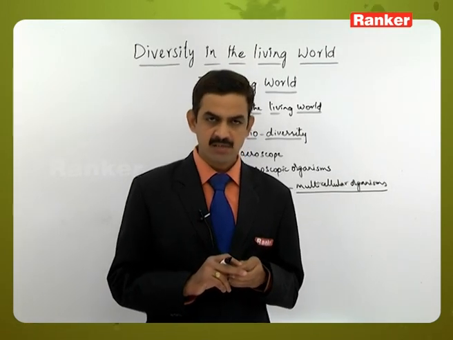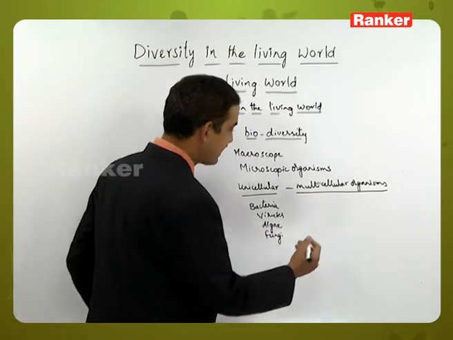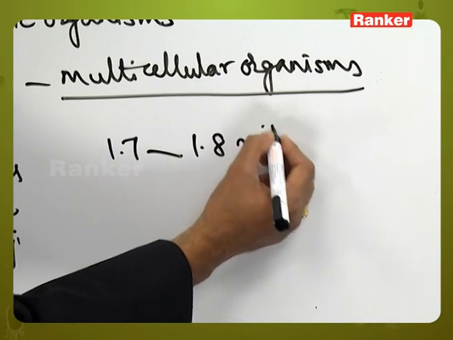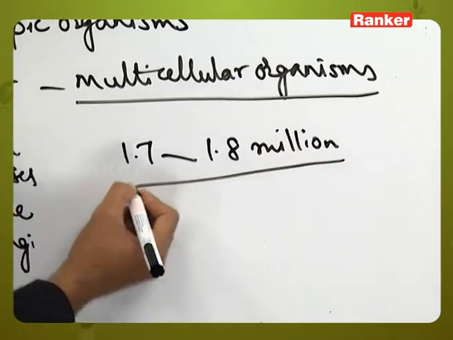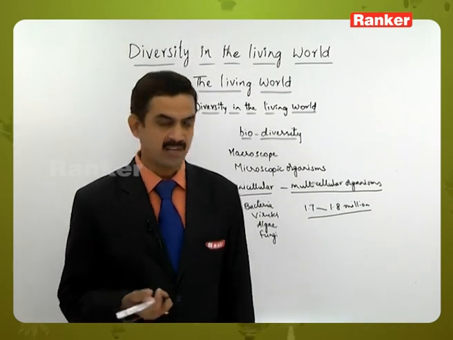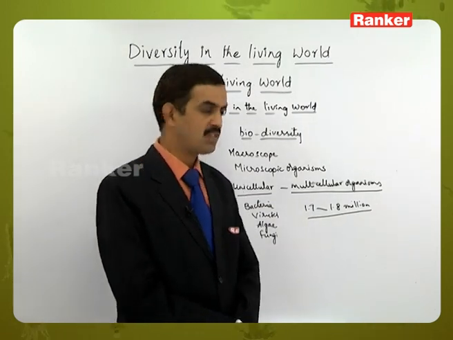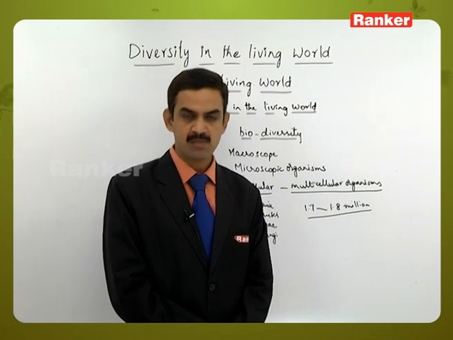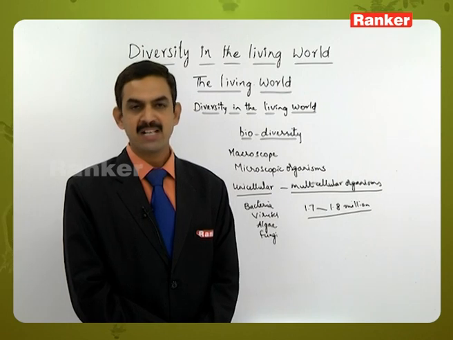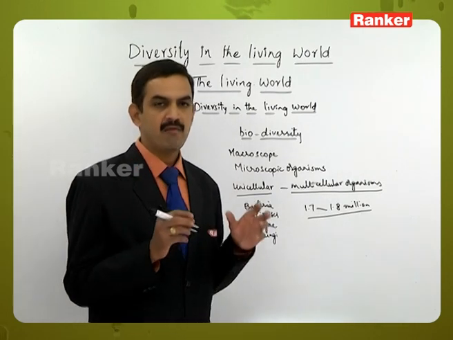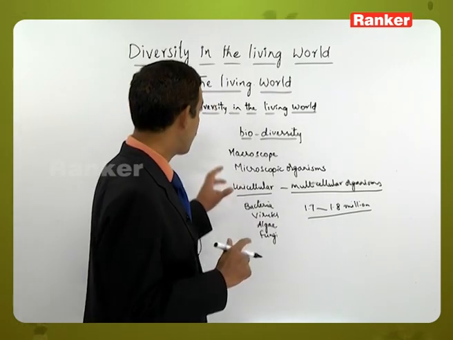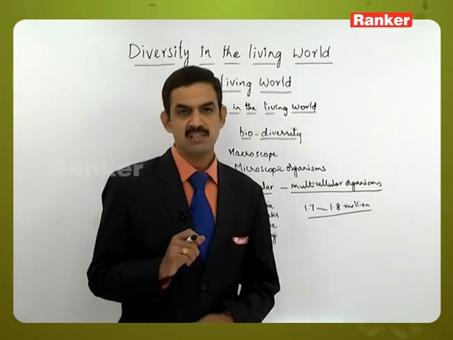Based on those diversities, the scientists have identified that nearly 1.7 to 1.8 million species are existing in this world. Based on the similarities and the differences, they have been classified into 1.7 to 1.8 million living organisms. They exhibit at least one, a few, or sometimes many differences in their various mechanisms, structure, shape, form or functions. So that is the introduction related to the diversity in the living world.